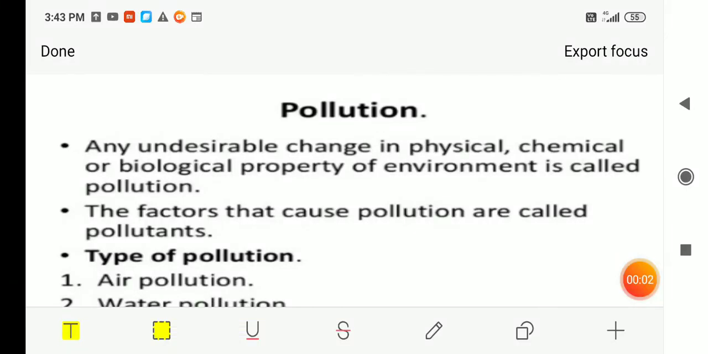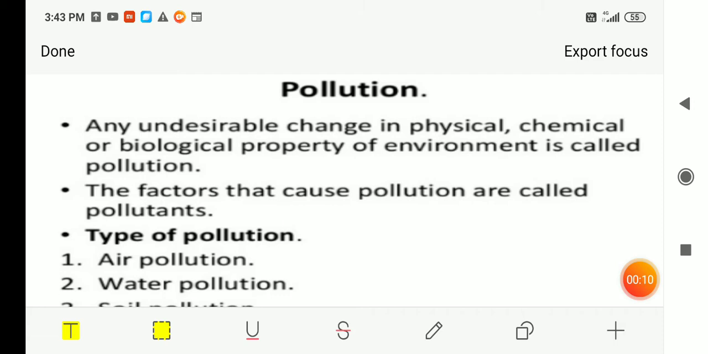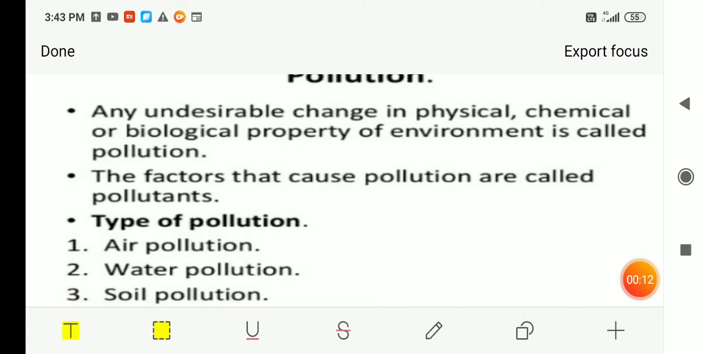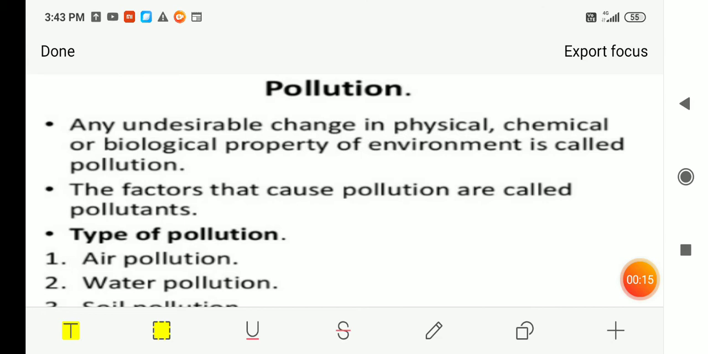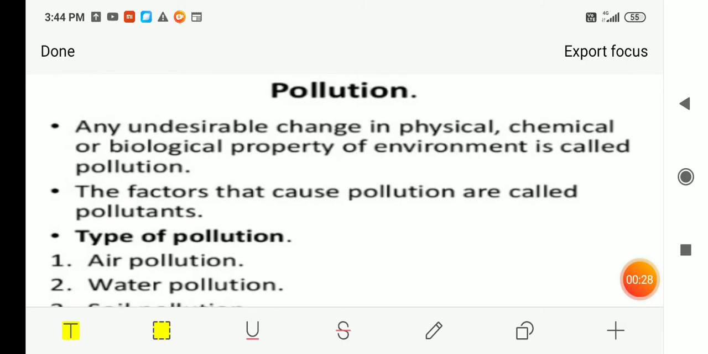Hello students, in this chapter we will study the environmental issues. As we know, the biggest issue about our environment is pollution. So what is pollution? An undesirable change in physical, chemical or biological property of environment is called pollution. It means that if any harmful material or harmful chemical is getting mixed into our environment, it is causing the pollution of our environment.